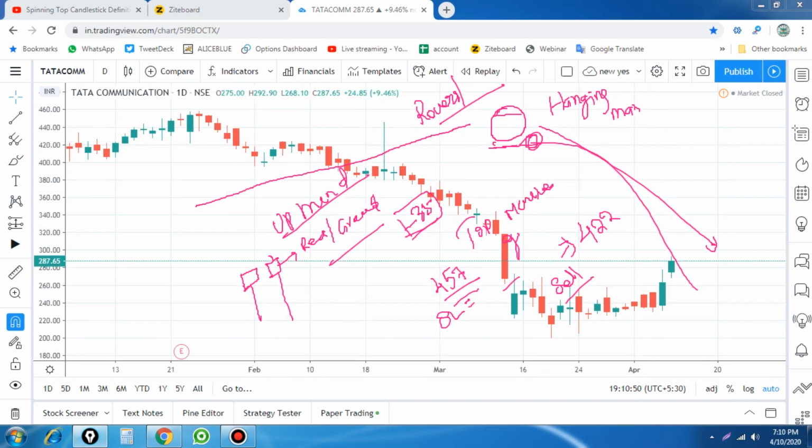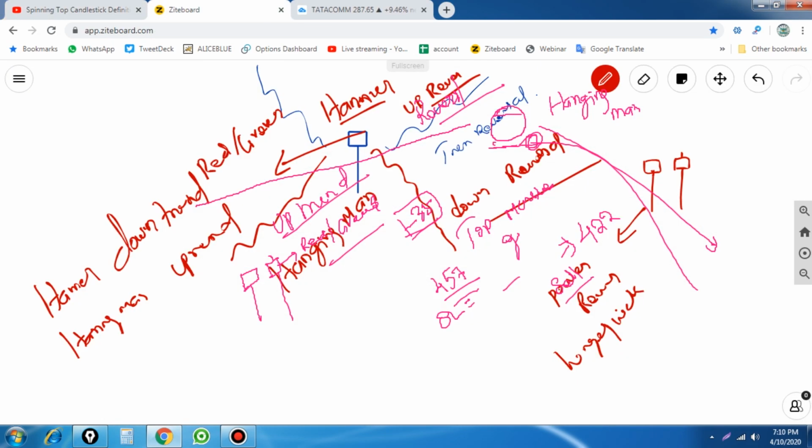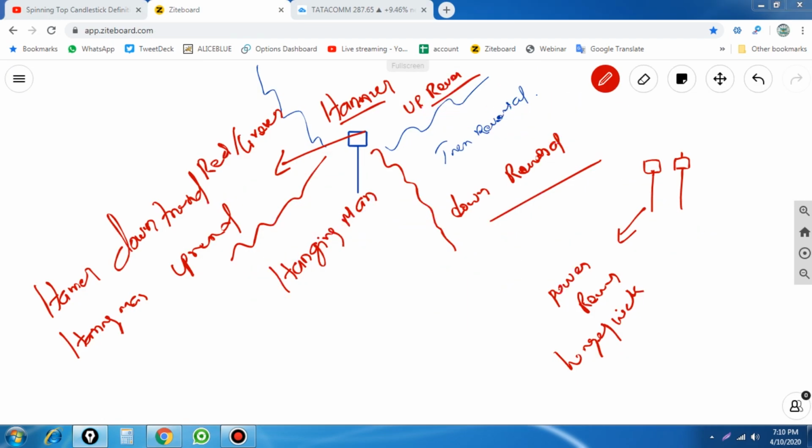There is a difference between the hanging man and the hammer, and the difference is where the candle is formed. The candle which forms at the bottom of the market is called a hammer.